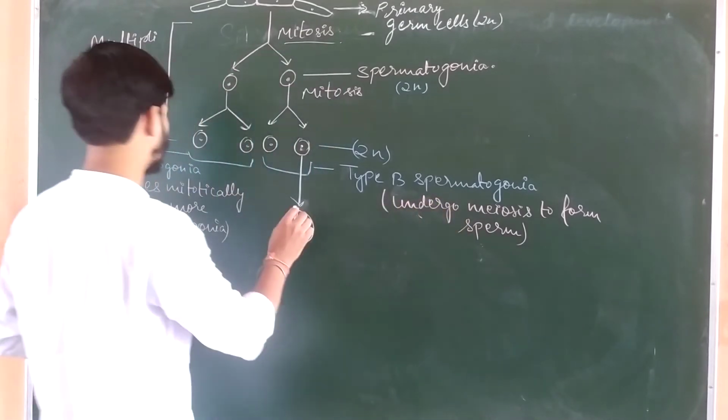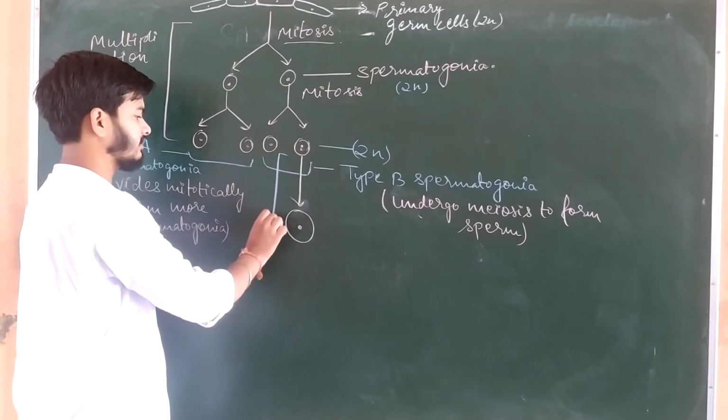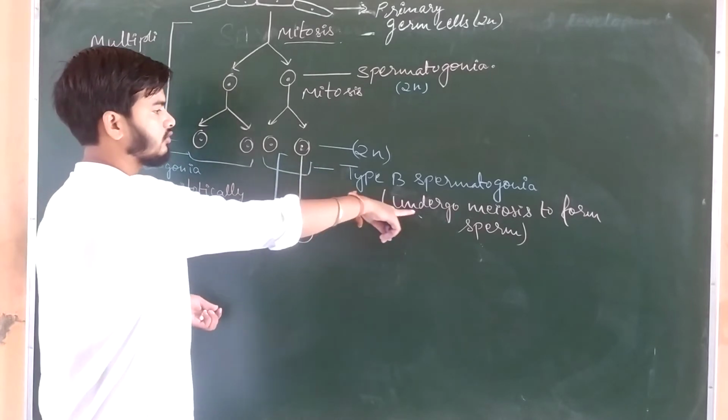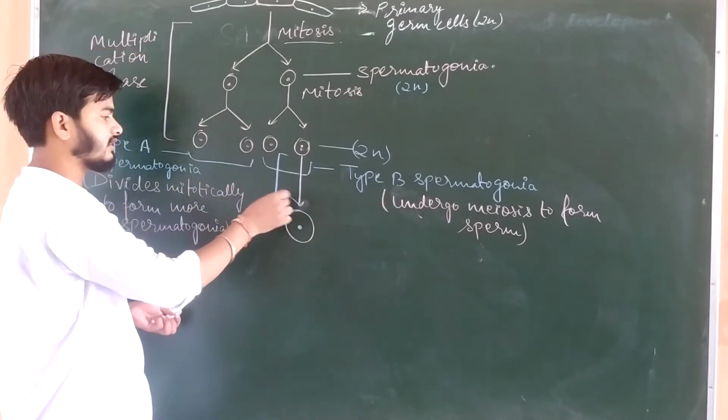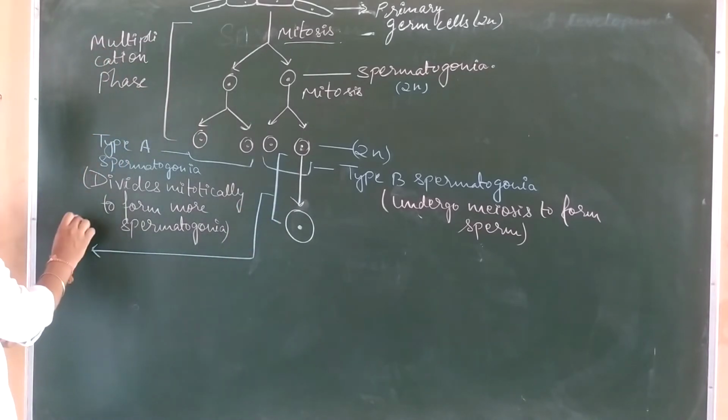So we will consider this phase, up to this, from primary type B spermatogonia to this increased sized cell. This phase is known as growth phase.